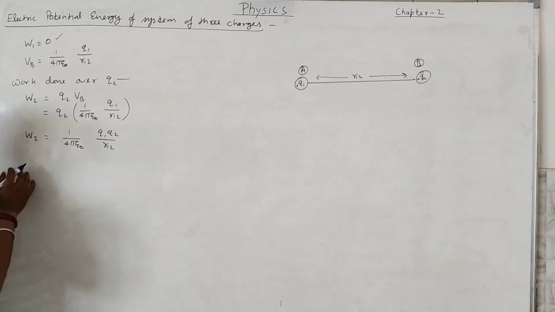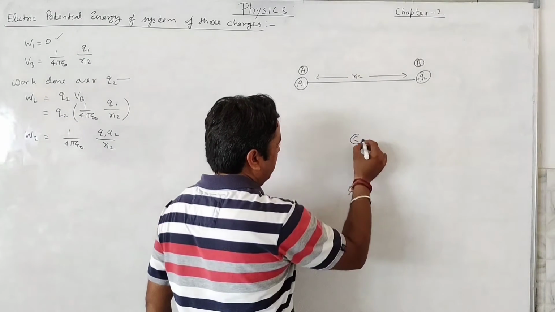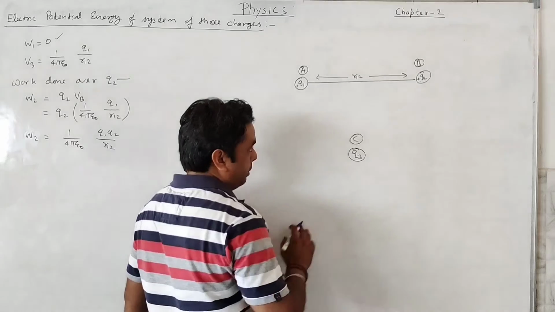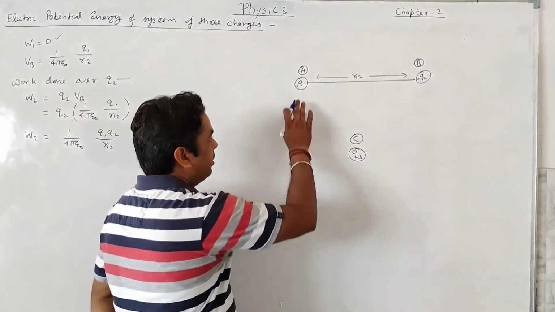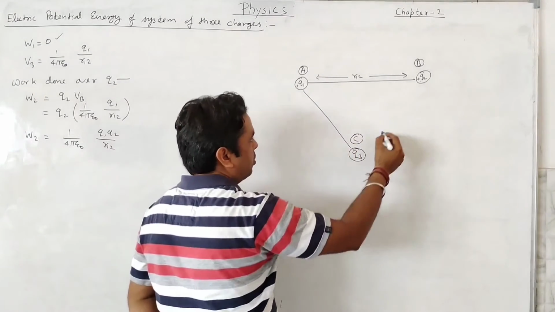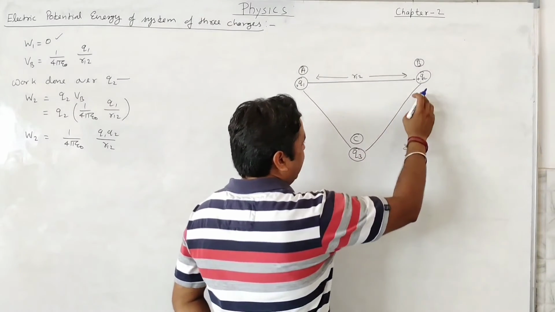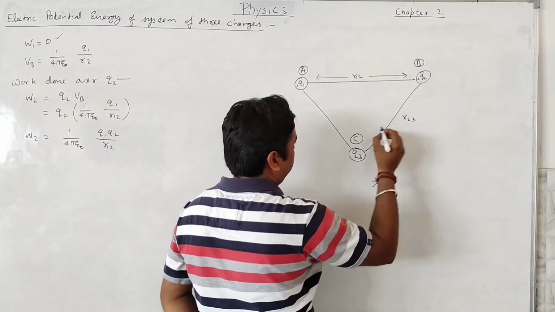Now for the third position, which is C, if the charge Q3 comes here, what will happen? Both charges which are present from the earlier stage will offer an electric potential at this point. That electric potential depends on the distance between them.